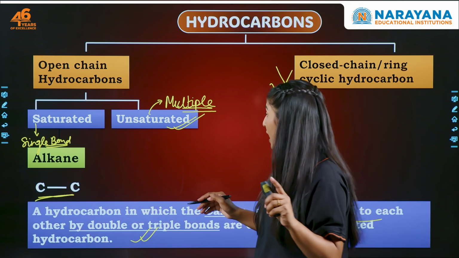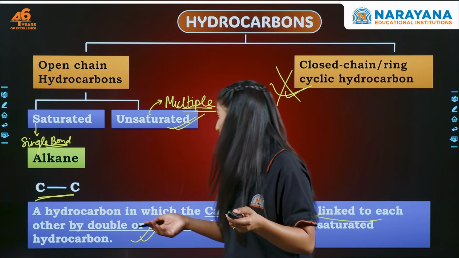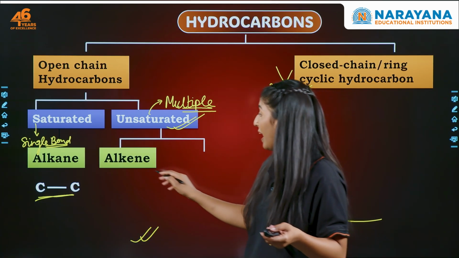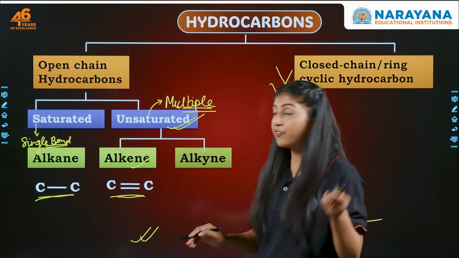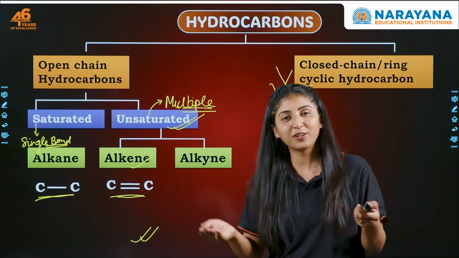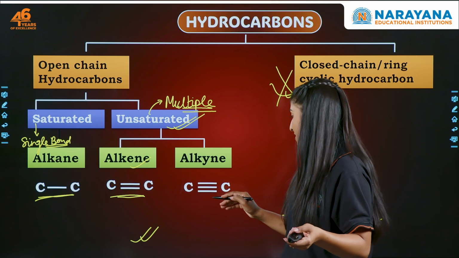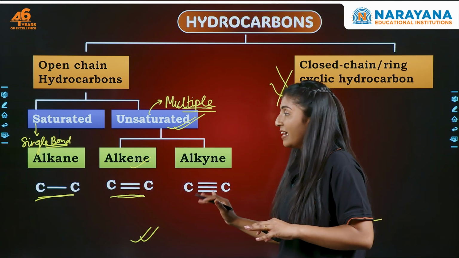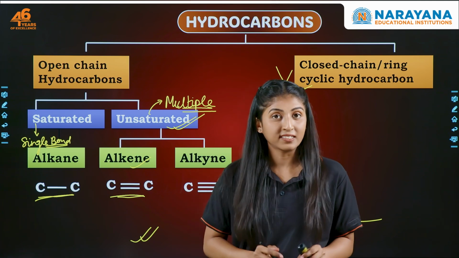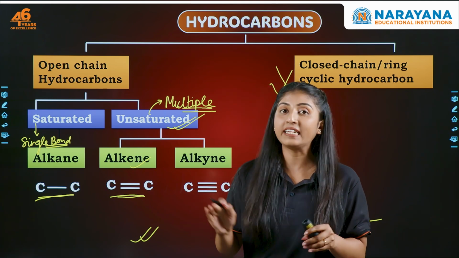So if the carbon atoms have two bonds, we call them alkene. That is, carbon-carbon has two bonds. And if the carbon atoms have three bonds, we call them alkyne. Right? So this is all about alkane, alkene and alkyne. This is very important, guys. The general formula of alkane, alkene and alkyne.